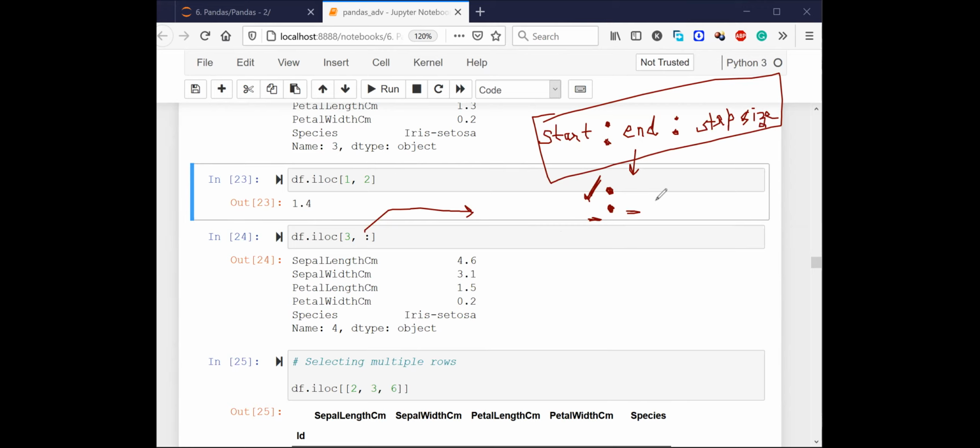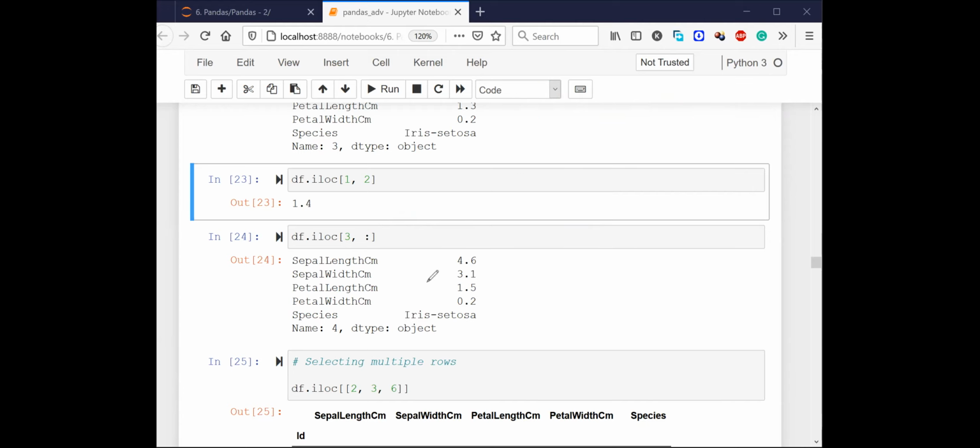And there is nothing like a step size here, so we are not considering the step size part. We are only considering the start to end part, with the default start and default end. Is it fine with everyone?